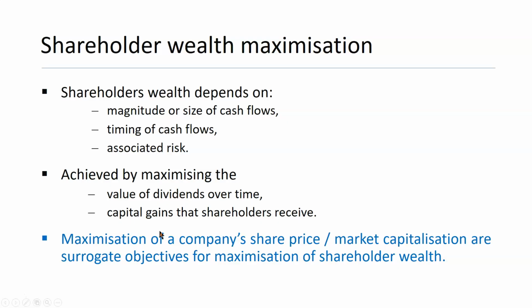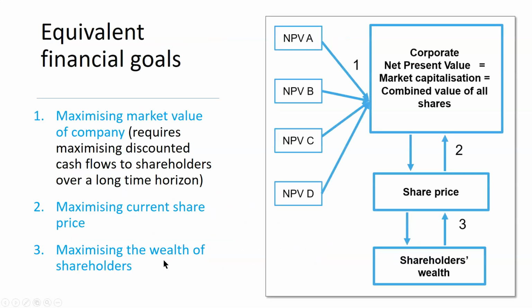What is also important to understand is that shareholders' wealth maximization can also be achieved through maximization of the company's share price. So the company can try to increase the value of its stock and also the market capitalization of the company, because these are alternative objectives or other forms of achieving the same goal of maximization of shareholder wealth. Let's have a look at this diagram to illustrate this. So these are all equivalent financial goals for the organization.